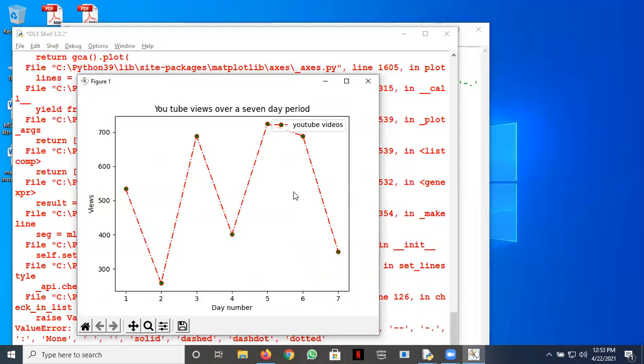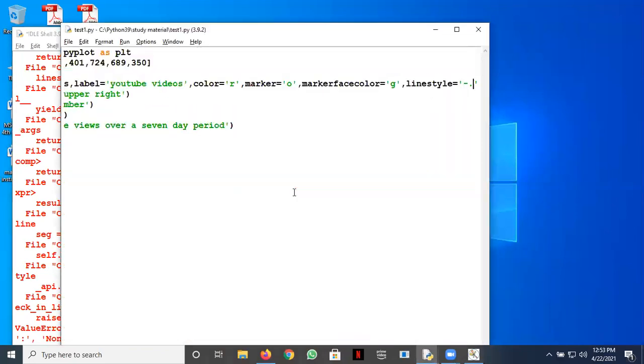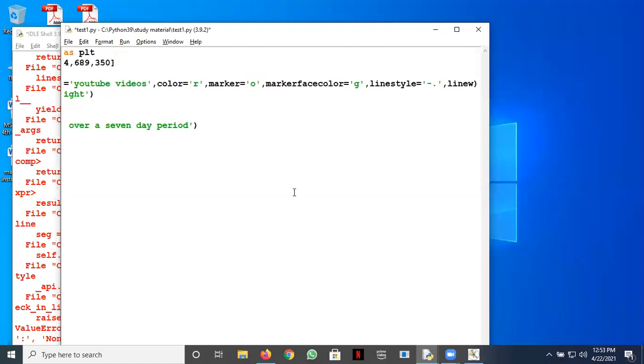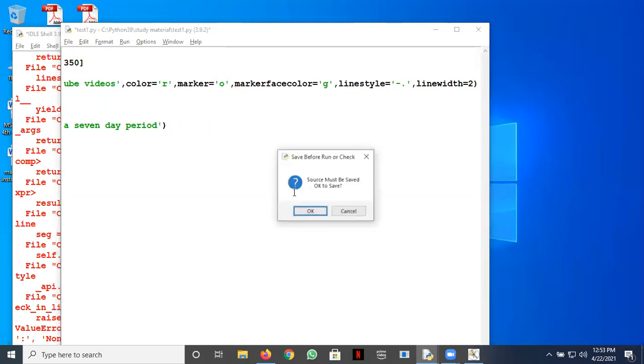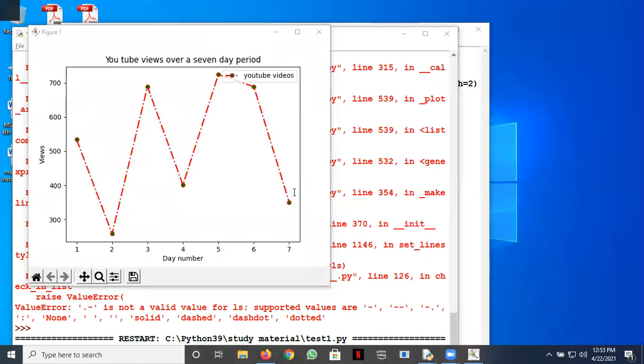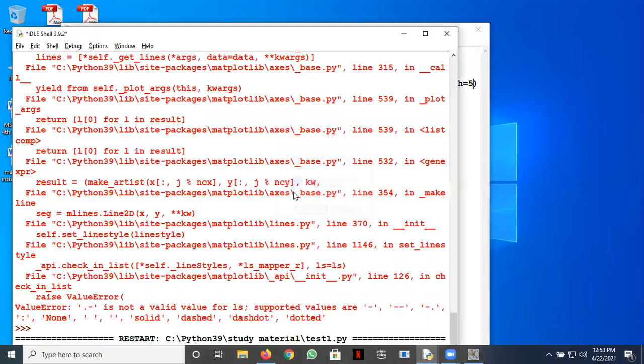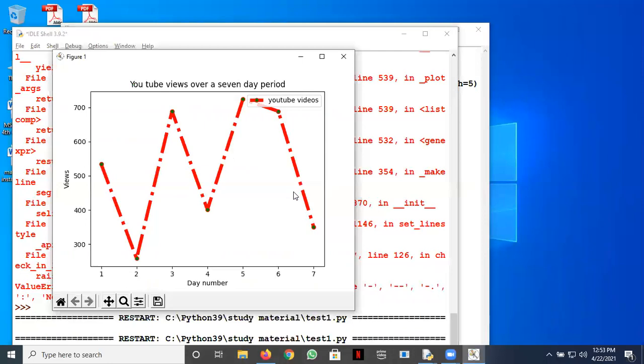You can just check the documentation on Google. Then there is a line width also. There is an argument as line width also. Let's specify that. Line width is equal to, let's put it 2. Let's see what effect it has. Then I'll increase it so you can have more width. You see, line width is given as 2. Let me make it 5. See now. The line width is 5 here.